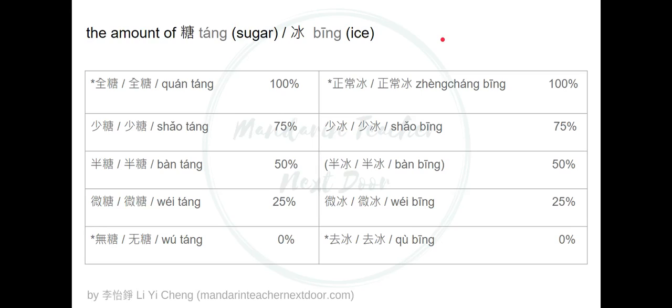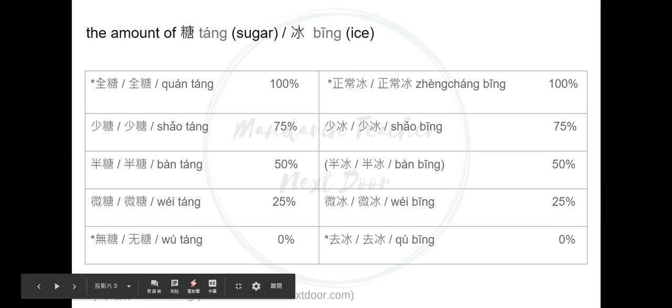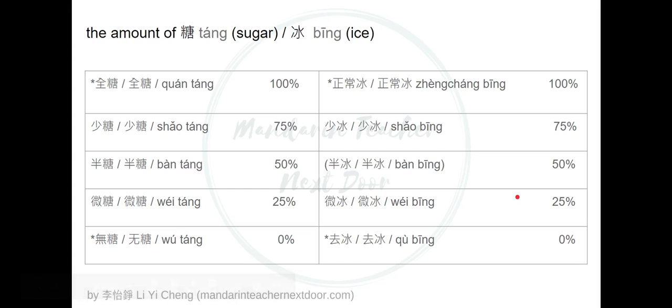Okay? Okay, so next we're going to talk about the amount of sugar and ice. Because in Taiwan, the tea shops that you are going to buy the beverages from, usually you can customize the amount of sugar and ice cubes you want. First of all, we're going to talk about the word sugar, 糖, and then the word ice, 冰.